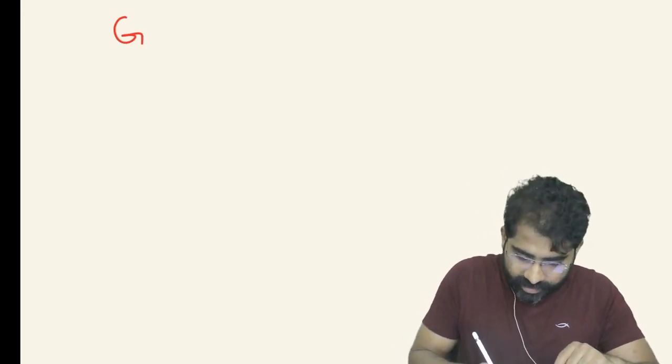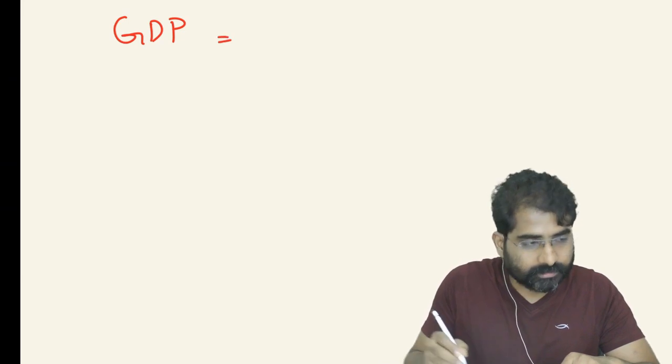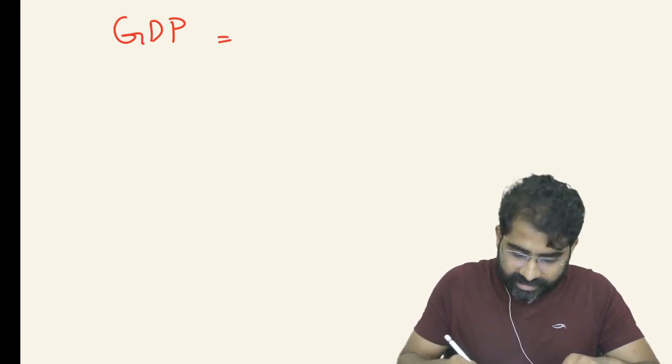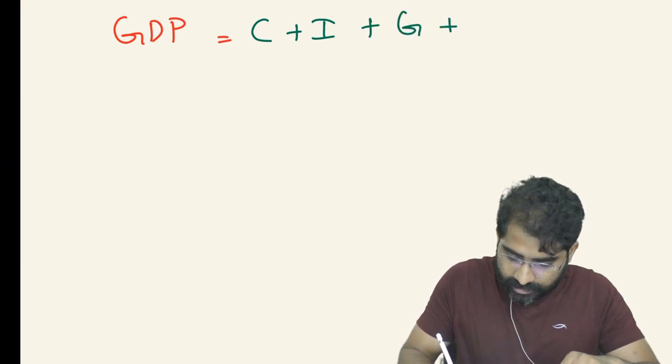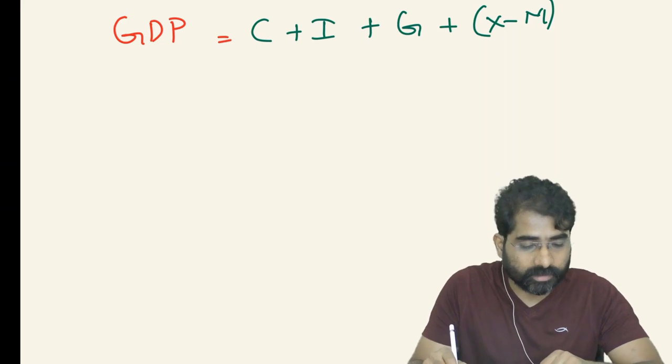When we are talking about different methods of calculating GDP, one is the expenditure method. How do we calculate it? It is C plus I plus G plus X minus M. I am not deriving it in this class; earlier we derived it also.